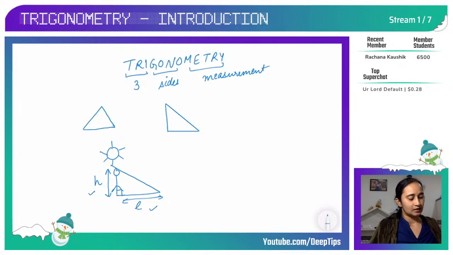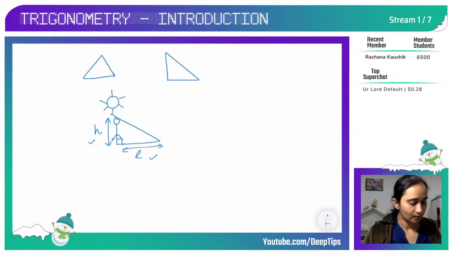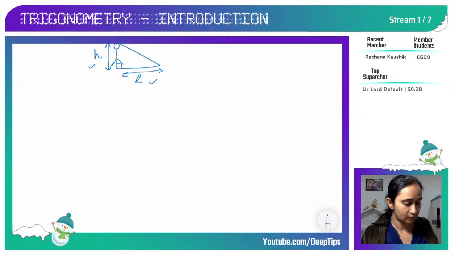So now children, trigonometry gives you the relationship between the sides of the triangle, right angle triangle, also the angles. So let's learn in this live stream how all these things are related, how this trigonometry is so mesmerizing, and what are so many things hidden in just a right angle triangle. Okay, so as I said, it gives you a relationship between the sides. Now I'm going to draw a few triangles and you will visualize.